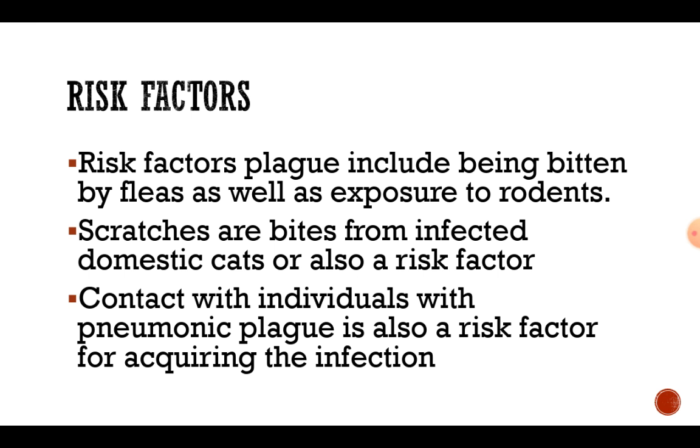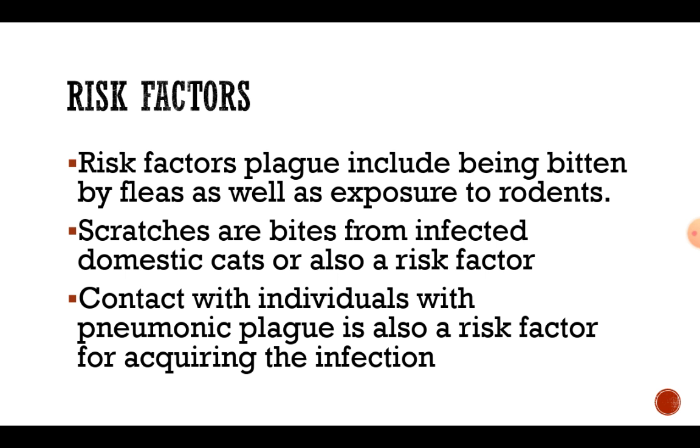Risk factors for plague include being bitten by fleas as well as exposure to rodents. Same thing I have told before in the slide. Scratches or bites from infected domestic cats are also a risk factor. Why is a cat a risk factor? Because cats roam outside where the rodents have died.